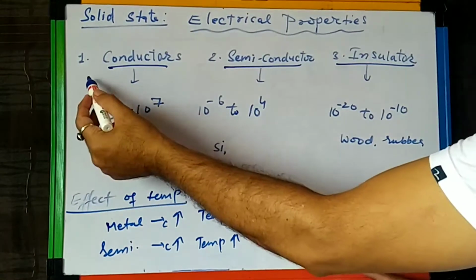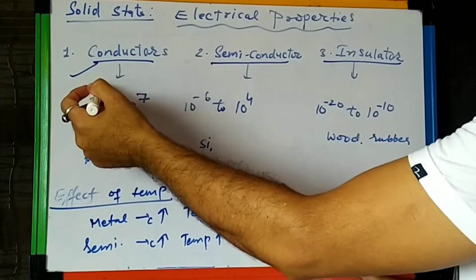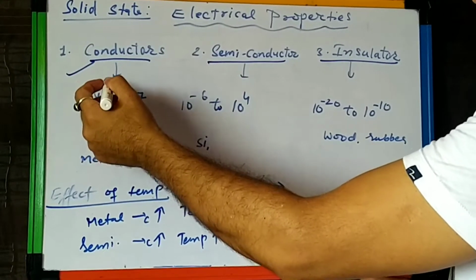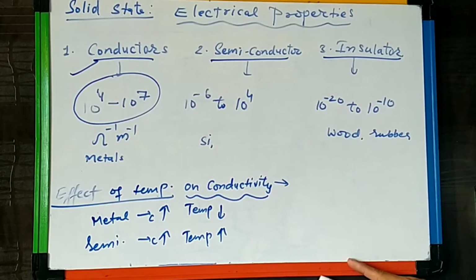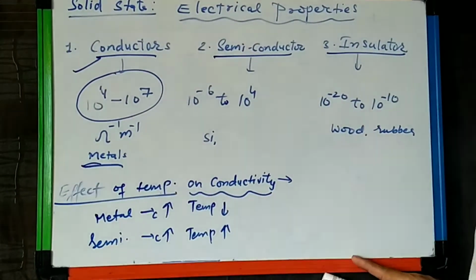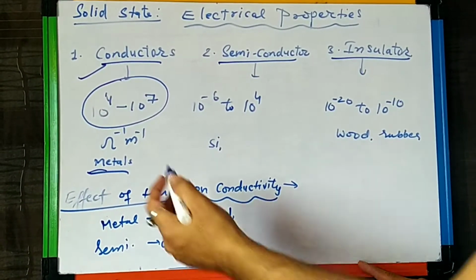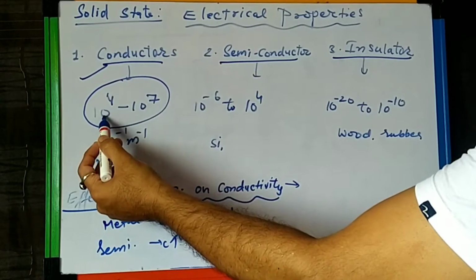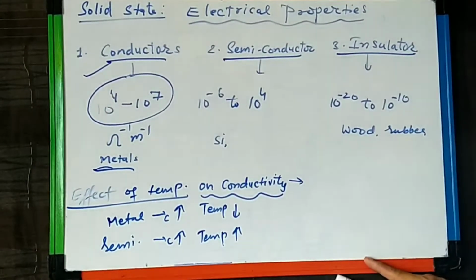If we talk about the conductors, they are good conductors of electricity in solid states, and their conductivity is very high just because they have free valence electrons. Like metals, they have free electrons, so they can conduct electricity. Their conductivity range is 10 to 10^4 minus 10^7 ohm inverse meter inverse.